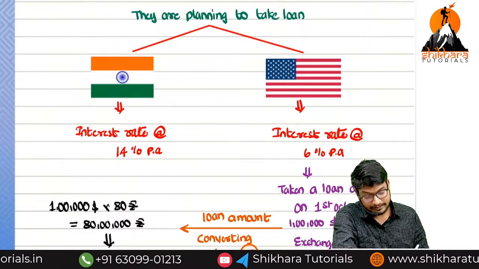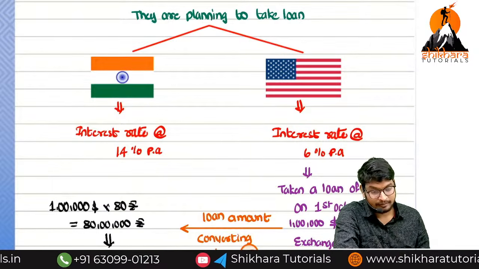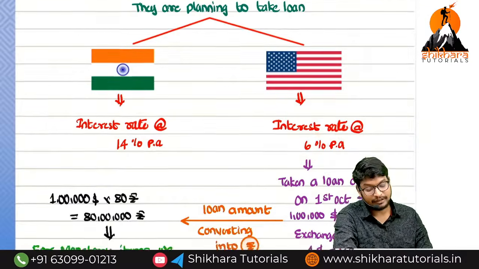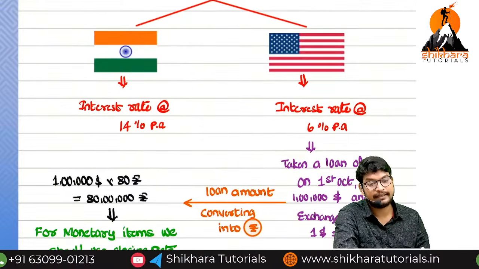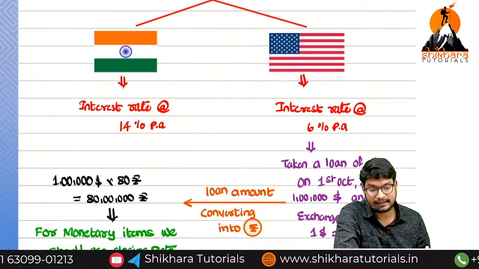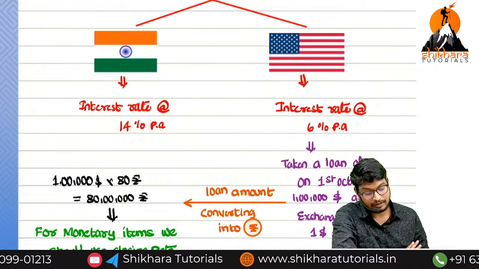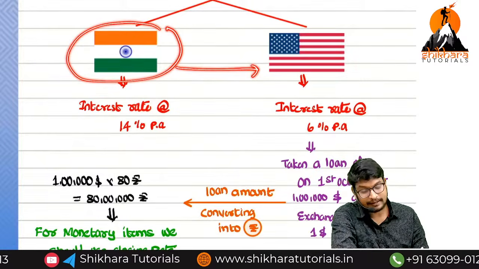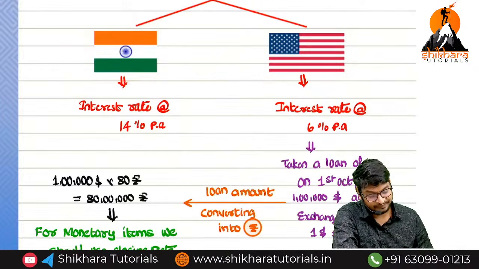The interest rate is 14% in India. The interest rate in the USA is 6%. Wherever the interest rate is low, we are going to take the loan there itself. So normally we are Indians, but we are going to take the loan in the US.